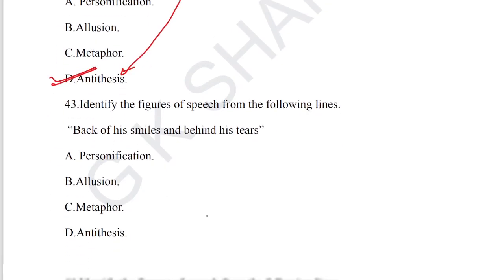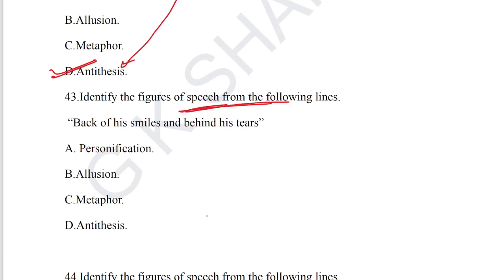Let's move on to question number 43. Identify the figures of speech from the following lines. Back of his smiles and behind his tears. Smile is exactly in contrast to tears. Smiles bring the happy mood, tears bring the sad mood. That is exactly opposite. That leads to antithesis. Option D is the correct figure of speech for question number 43.